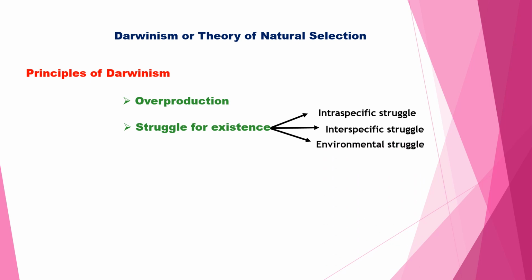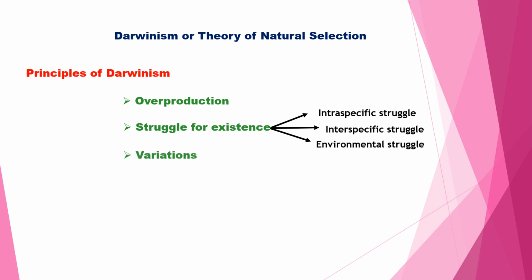Next, environmental struggle. Natural conditions like extreme heat or cold, or drought or flood. Extreme heat like summer, extreme cold like winter. Drought means without water we are struggling. That is a drought. Over rain, flood affects the existence of organisms.